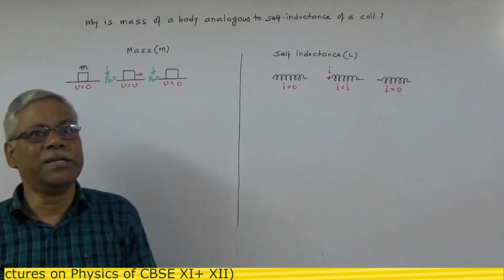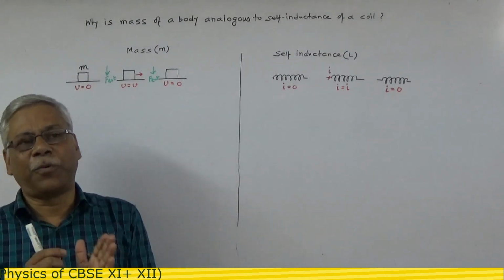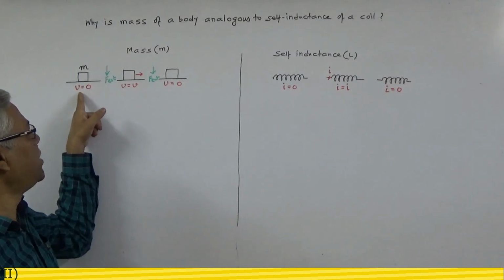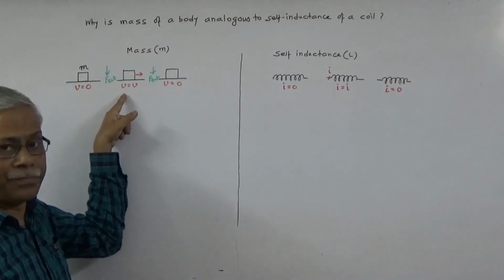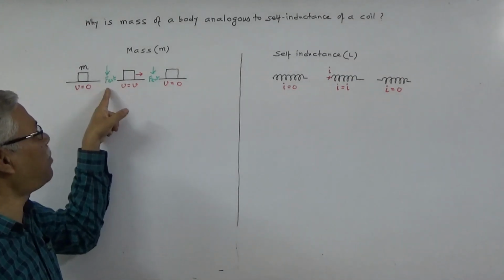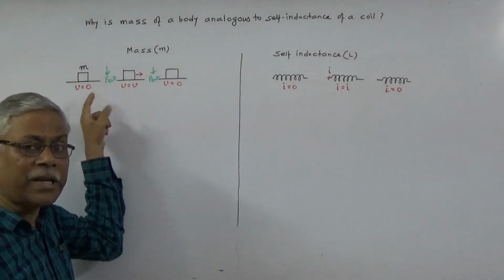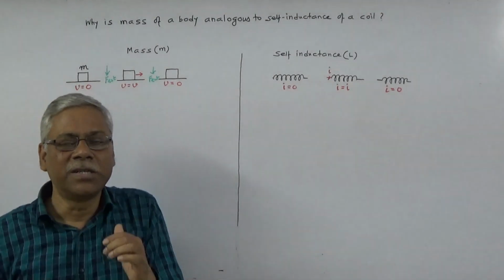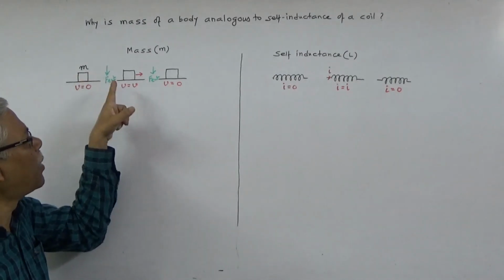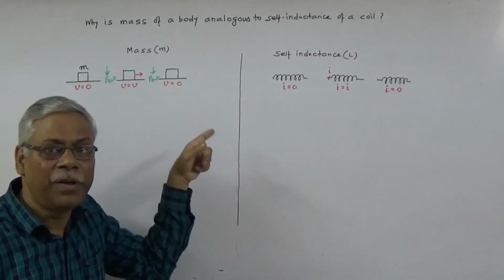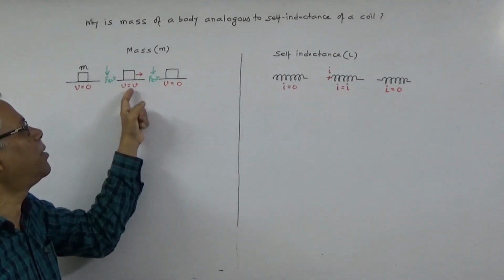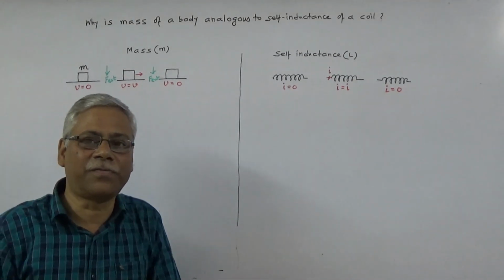So mass is that property which opposes the changing state of motion of the body. In order to start motion in the body, you have to apply external force. Without external interference, the body will not start moving. Similarly, in here also the body is moving. In order to make it stop, you have to again interfere with the state of motion of the body by applying an external force.